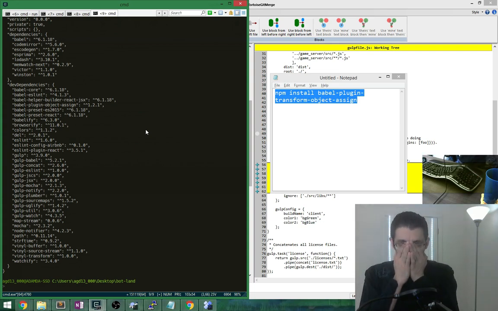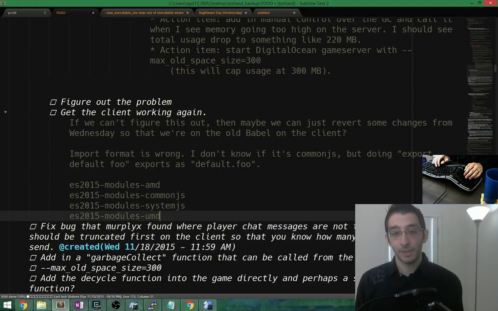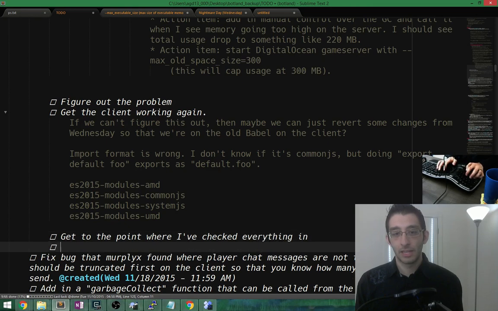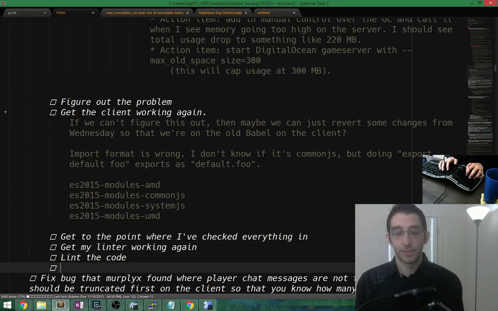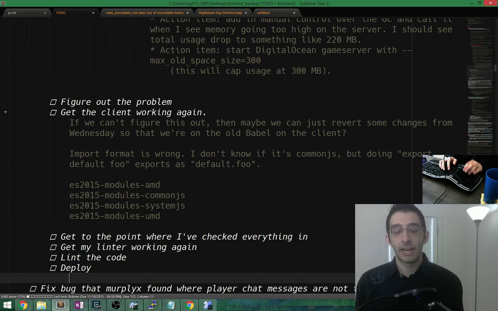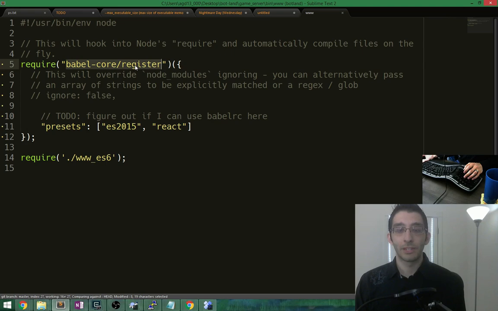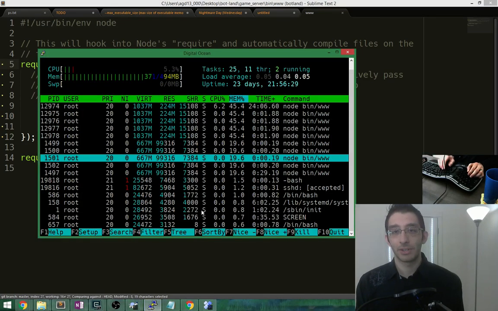All right, yeah, here's what our goal is. Let's get to the point where I've checked everything in, then get my linter working again, lint the code, then deploy, and now this is going to involve, I have probably screwed up dev/prod dependencies now that I'm on Babel 6. Because here's what's going to happen. When I go into this, it's going to use Babel core register, and that's not even going to exist on the server. In fact, I'm pretty sure it already doesn't exist.